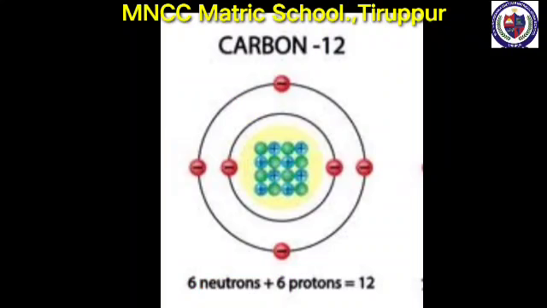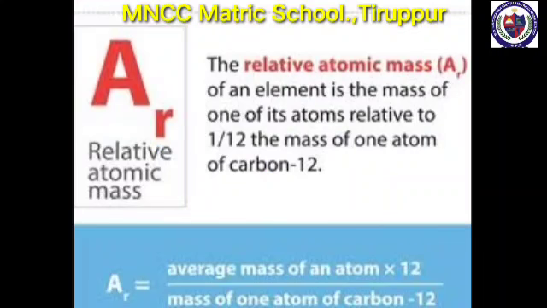Now, the stable isotope of carbon, C-12, with atomic mass 12 is used as a standard for measuring the relative atomic mass of an element. The relative atomic mass is denoted as Ar. It is otherwise called standard atomic weight. So relative atomic mass, Ar, is equal to the average mass of the isotopes of the element divided by 1 by 12th of the mass of one carbon-12 atom.